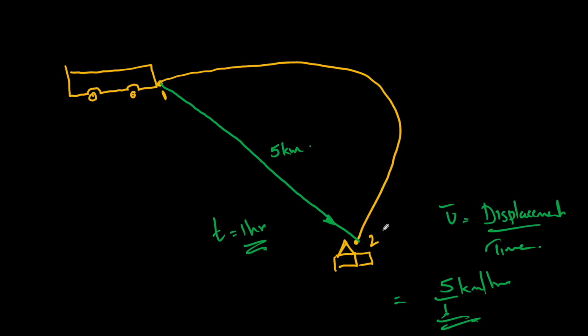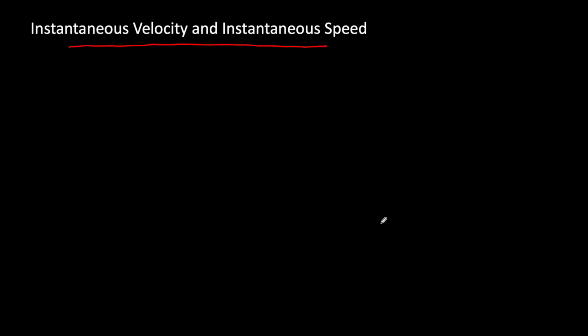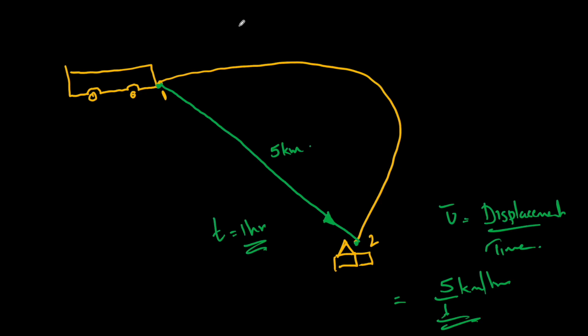And remember one thing, average velocity is a vector. It has a direction, right? It is from here to here. It has a definite direction. So just like velocity, average velocity must be a vector. At the same time, average speed is a scalar quantity.